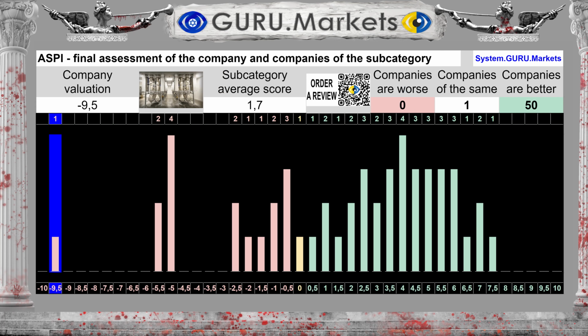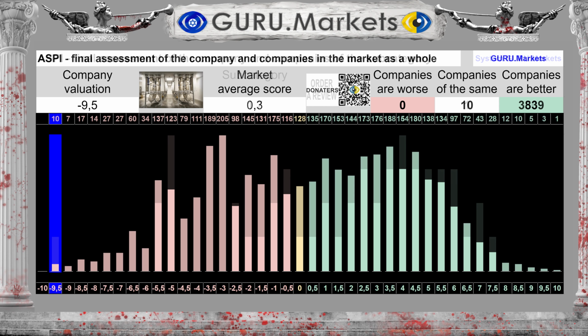The result is as follows: -9.5 out of 10 points. The average for the subcategory is 1.7 points. If you look broadly, within the market as a whole, we see that the average result for the market as a whole is 0.3 points, against a score of -9.5 points for ASP Isotopes Inc.